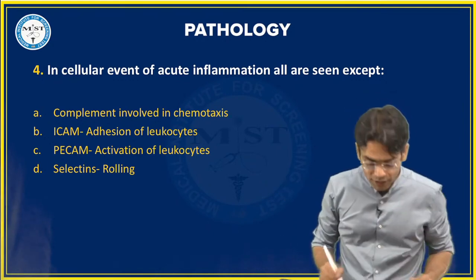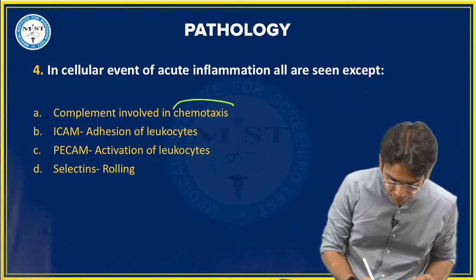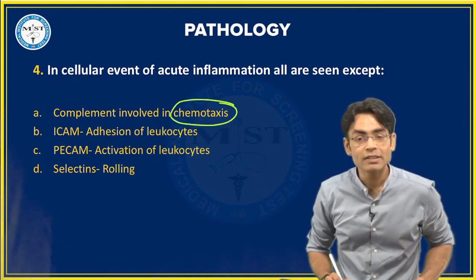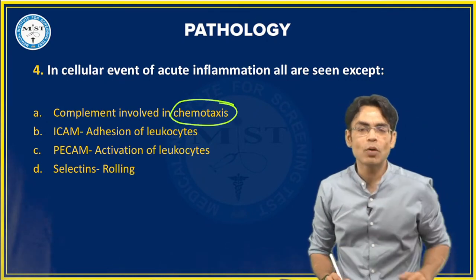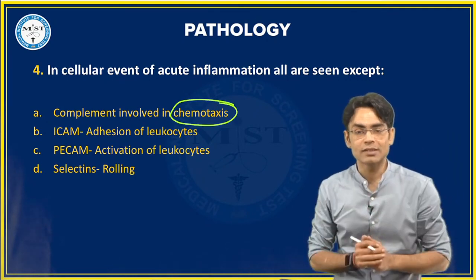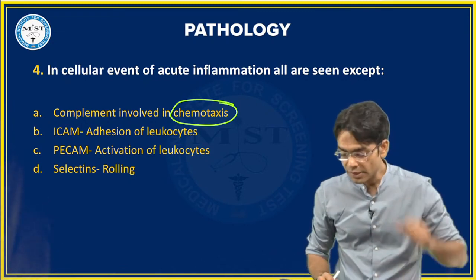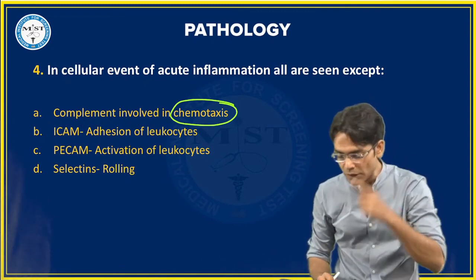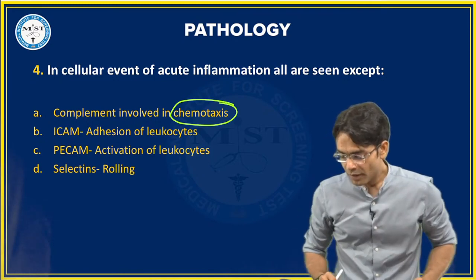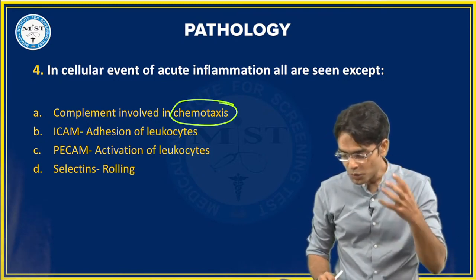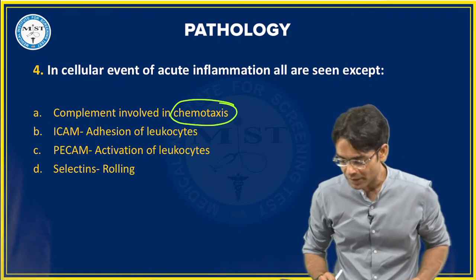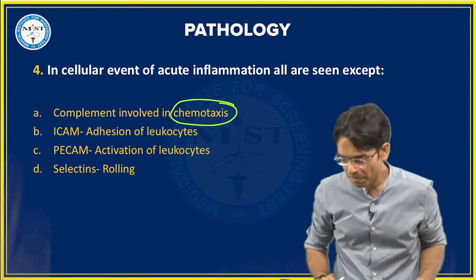Tell me one thing, for chemotaxis, what is the most important molecule? For attraction, what is the molecule which is most important? What do you use to call the WBCs? Tell me quickly. Most important molecule.